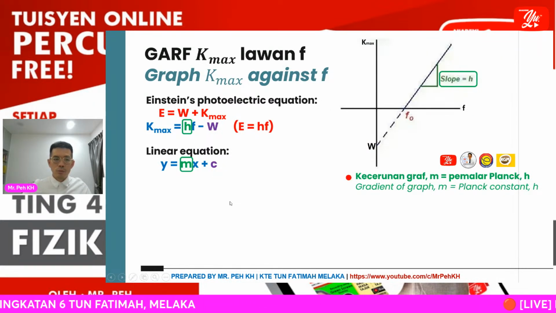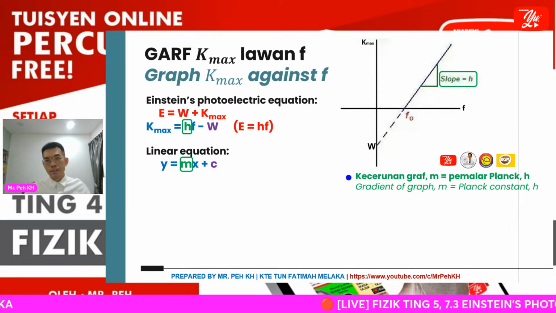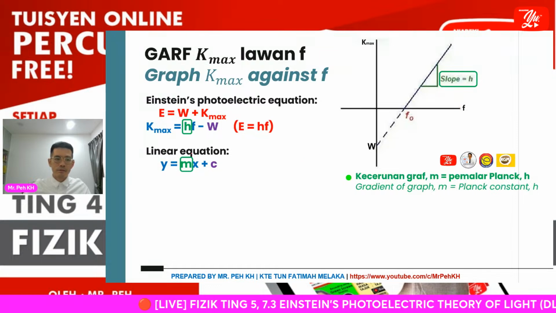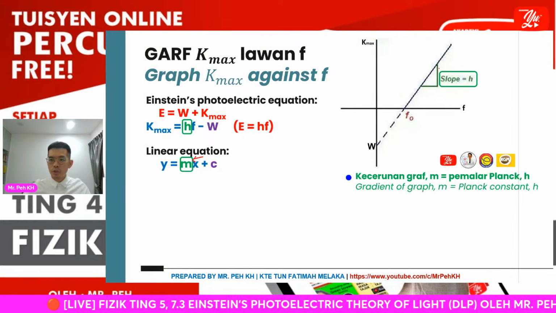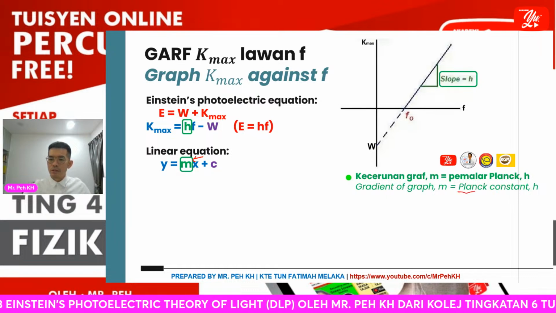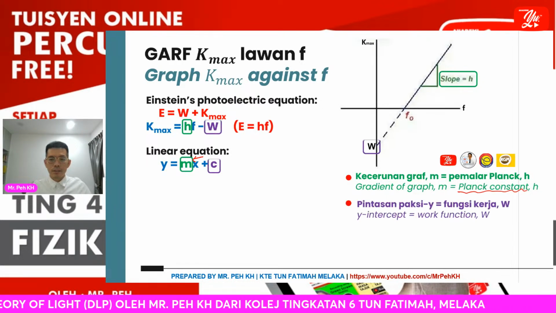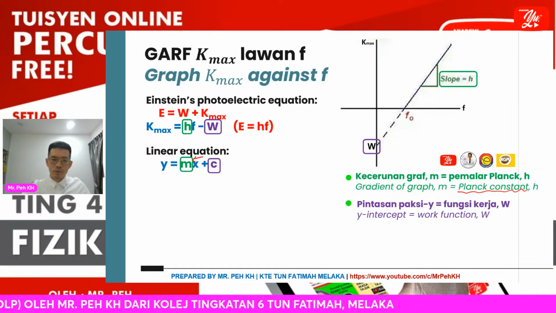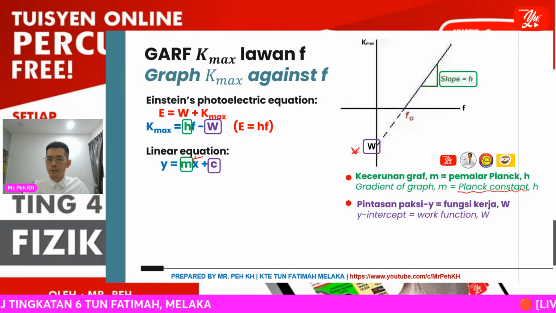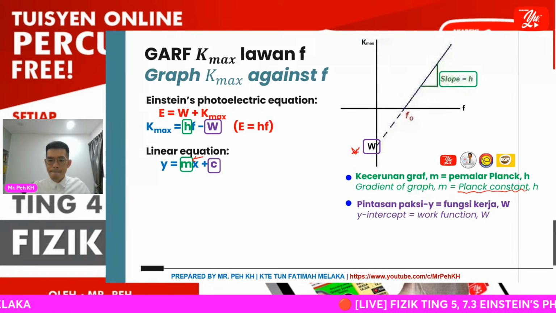Okay, so this will be the relationship of Kmax versus f. First, the gradient: the slope will be equal to h, the Planck constant. Then next you can get W, which shows the value of the work function of the certain metal.